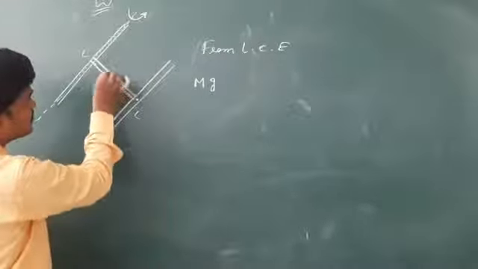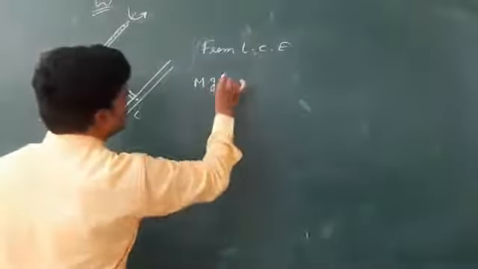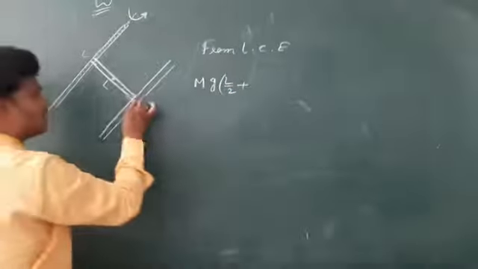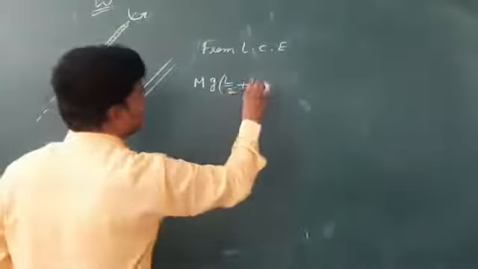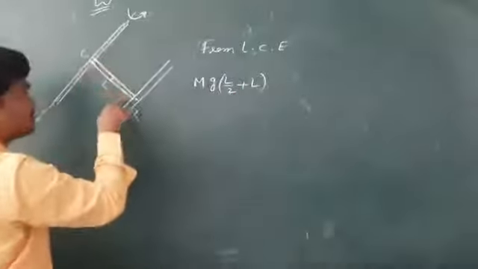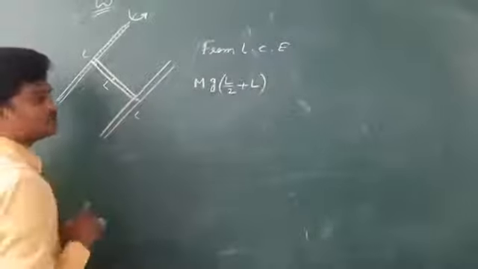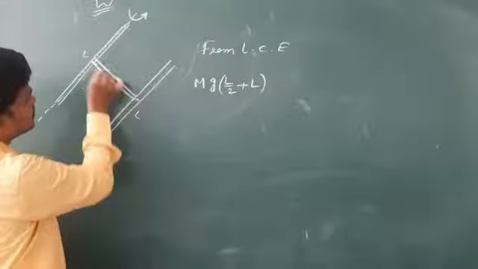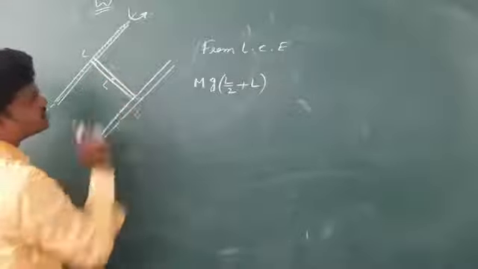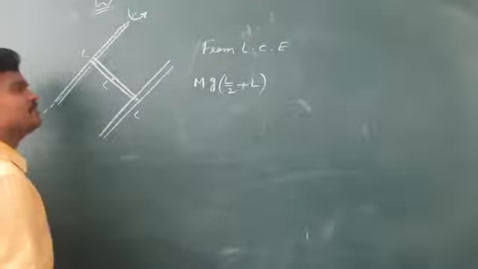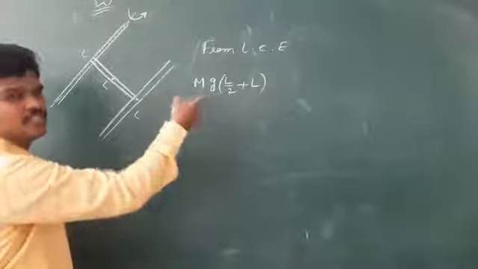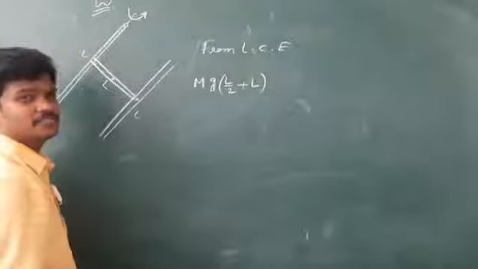The center of mass of this rod is L by 2, and this other mass is at a distance of L, because the mass is distributed from here to here. So the distance of the center of mass is L by 2 plus L. We can write it directly, or we can solve this using X_CM also: M1 x1 plus M2 x2 by M1 plus M2.